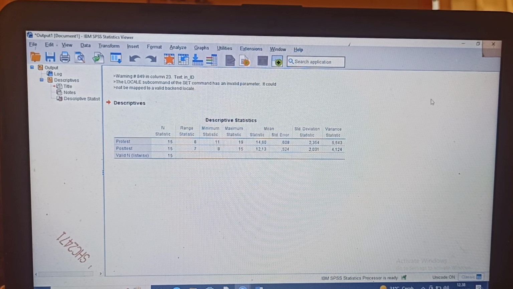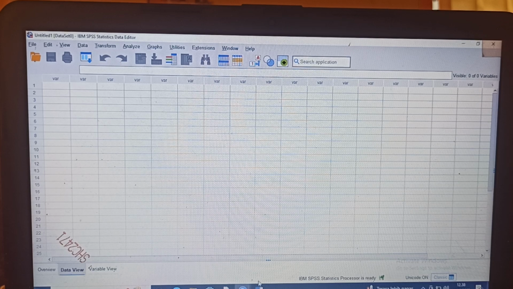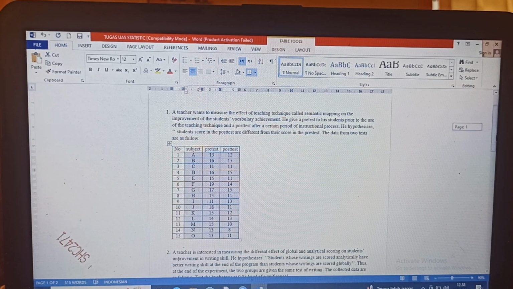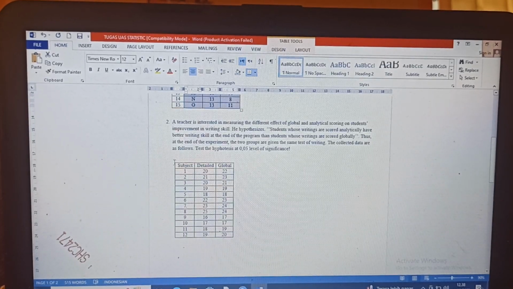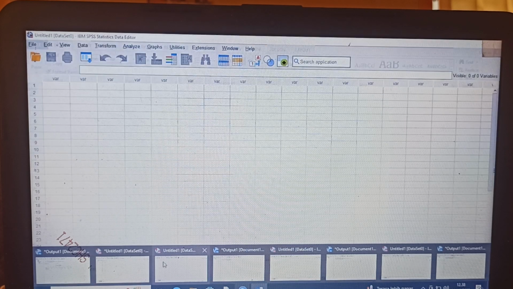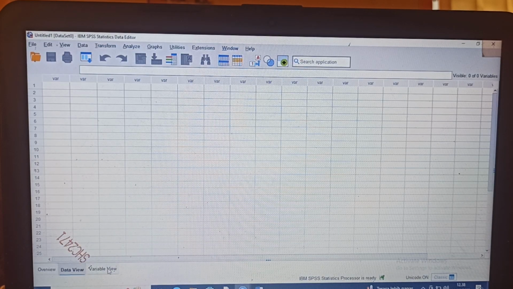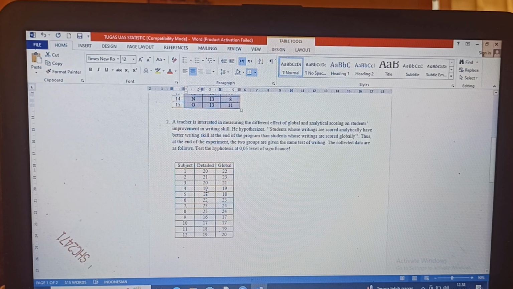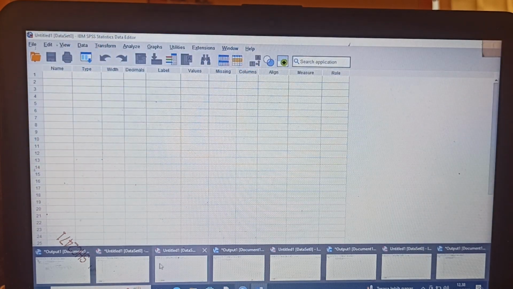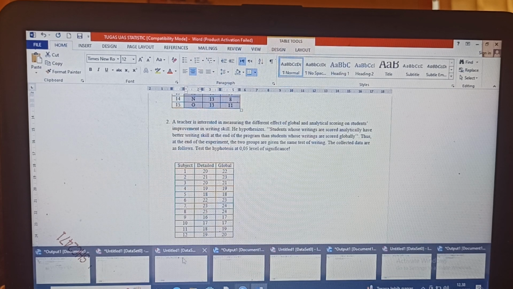And for the second number, I would like to put it in the second line, and this is the second number of the final exam. This is the data that I would like to input into the SPSS application.